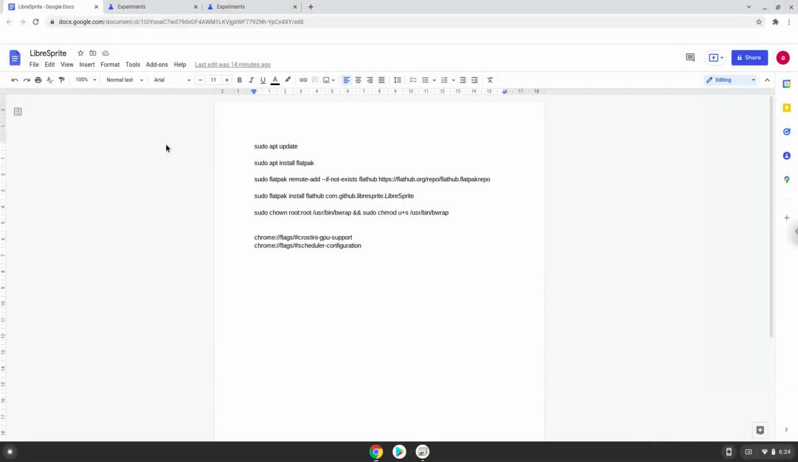Hello. Today we are looking at how to install LibreSprite on a Chromebook. Firstly, we will change two settings on our Chromebook to improve the performance of the game. To do this, we will go to these pages and enable the changes. The links are in the video description.